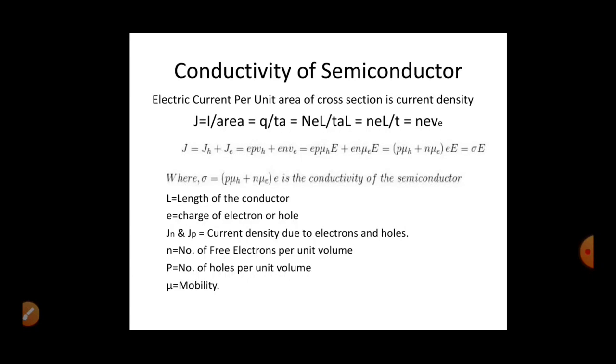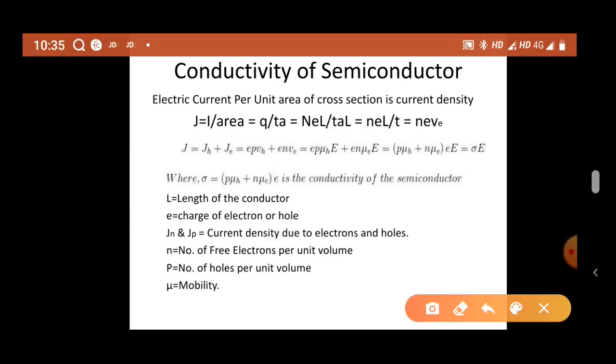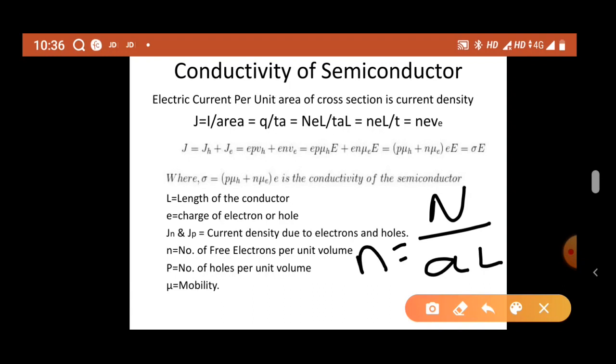Instead of capital N by A into L, we can substitute small n, which is the charge concentration. What is charge concentration? Total number of electrons per unit volume. So what remains is n, e, L by t.